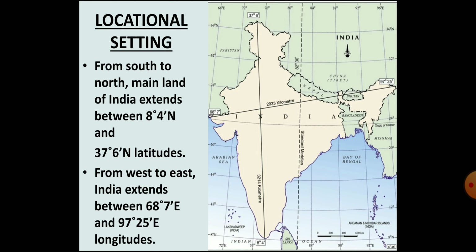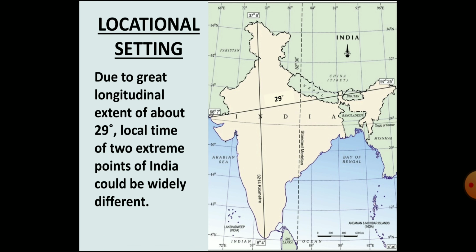Now look at the map again to understand the latitudinal and longitudinal extent of India. The Indian mainland extends between 8 degree 4 minutes north and 37 degree 6 minutes north latitudes from south to north, and 68 degree 7 minutes east and 97 degree 25 minutes east longitudes from west to east.